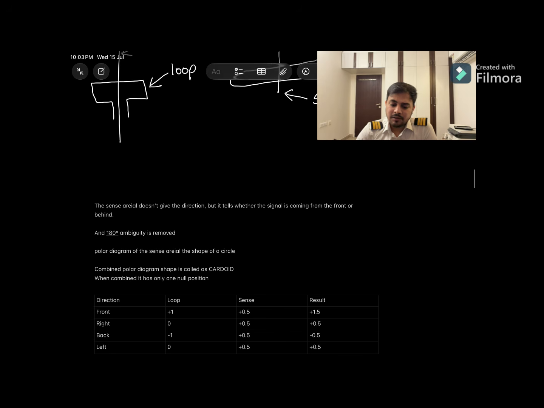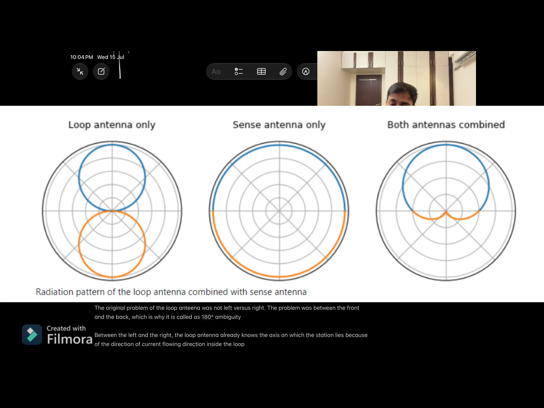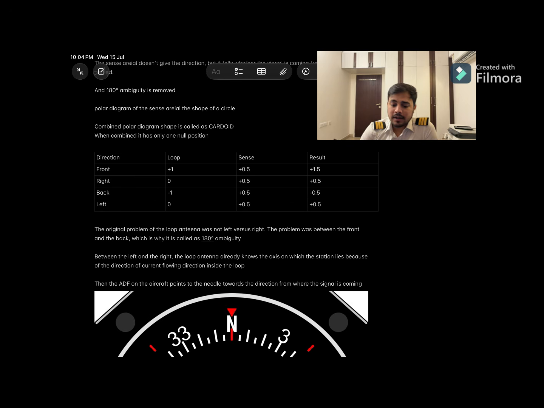The sense aerial does not give the direction, but it tells whether the signal is coming from the front or behind. How does it do that? The polar diagram of the sense aerial is in the shape of a circle, and the combined polar diagram is in the shape of a cardioid. It comes often in the DGCA exam as well. So how does it correct the 180 degree ambiguity? When the signal is coming from the front side, the loop gives +1 and the sense aerial gives +0.5. So the resultant is +1.5.